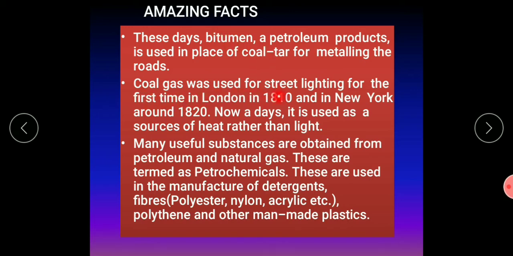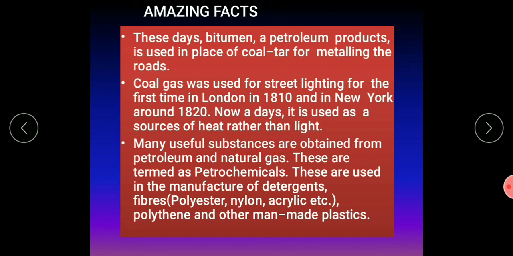Coal gas was used for street lighting for the first time in London in 1810 and in New York around 1820. Nowadays, it is used as a source of heat rather than light. So, coal gas was used for lighting the street lights, but nowadays instead of lighting lights, it is used as a fuel.